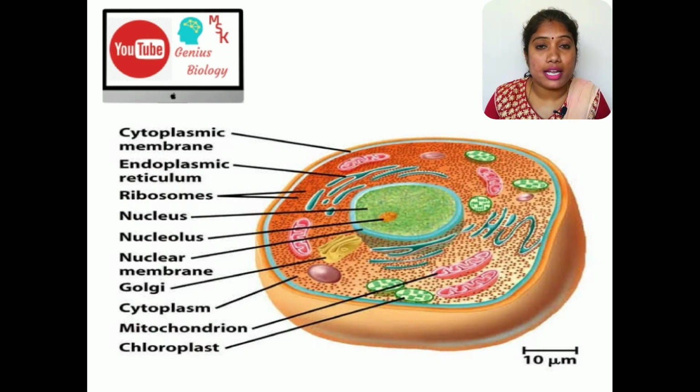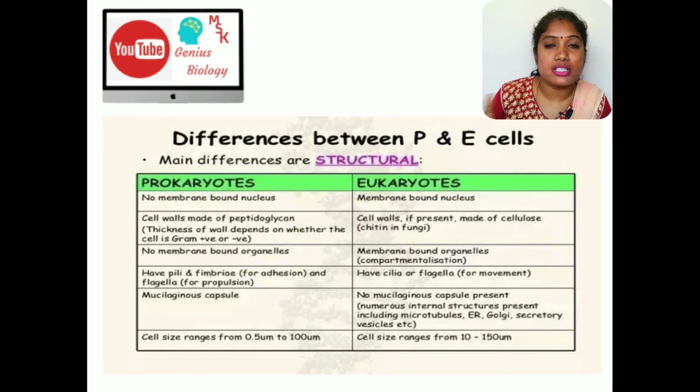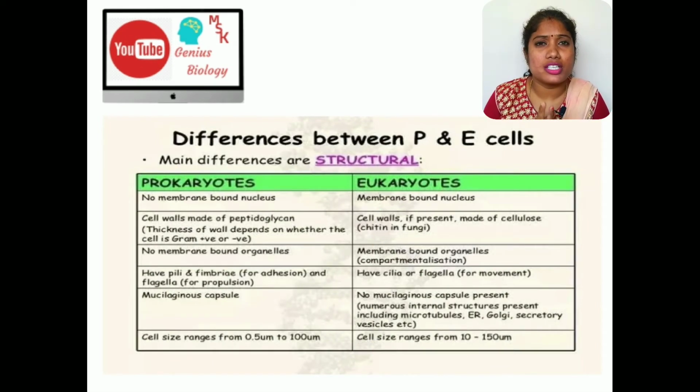Membrane bound cell organelles are absent in prokaryotes and the nucleus is not well defined, while in eukaryotes it is well defined. Examples of eukaryotes are plants and animals. What is the difference between plant and animal? Plants have a centrally located vacuole, and in animals the vacuole is absent. The vacuole is helpful for storing food material. In animals the cell wall is absent; in plants the cell wall is present. That is the difference between plant and animal, but they come under eukaryotes.